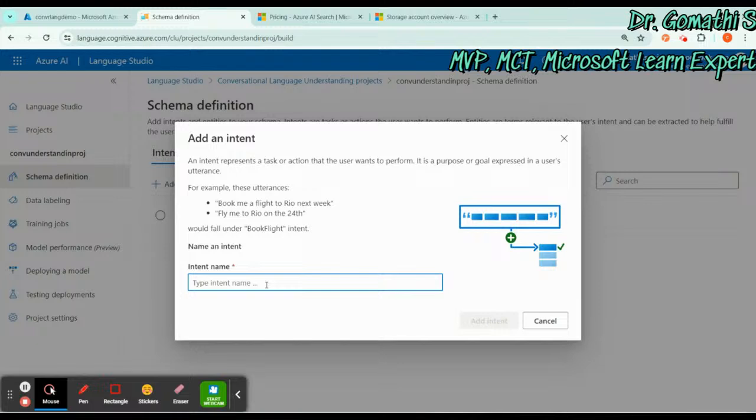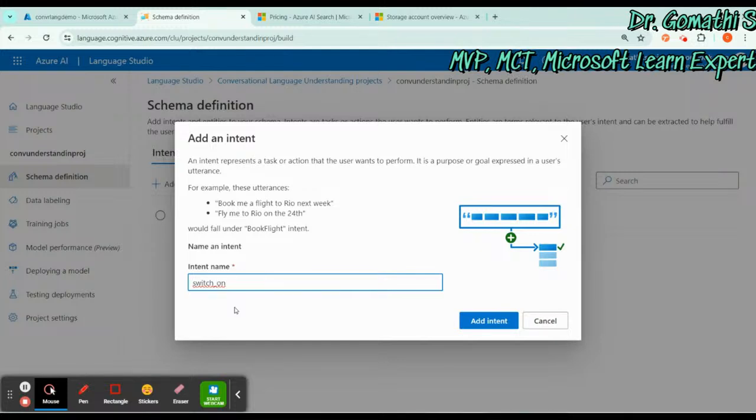So I'm just doing switch on. I want to switch on. Switch on is actually an intent. You have to give the intent in lowercase, so make switch on lowercase. You can even make it with an underscore if you want to go ahead with switch on.